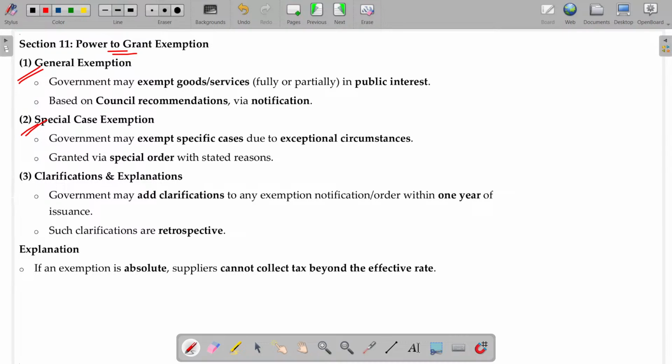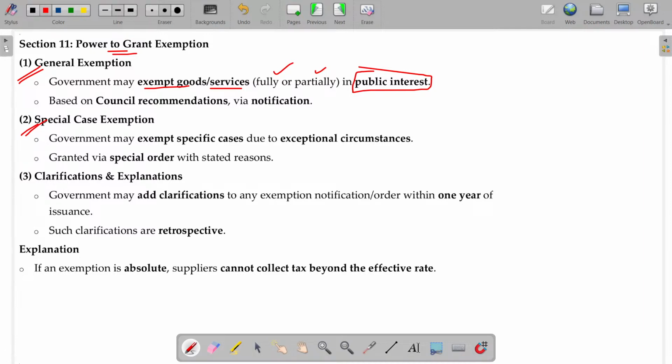General exemption means exemption for all. So the government may exempt goods or services fully or partially in public interest. For example, letting out of property for residential dwelling is not subject to GST. That's the general interest. Rent is already huge, and if I add another GST, it will be really burdensome for the tenants. So the government, for the public interest, offered this one.